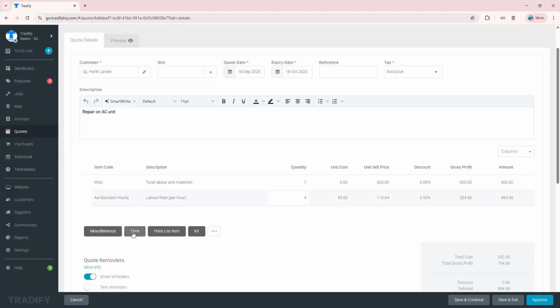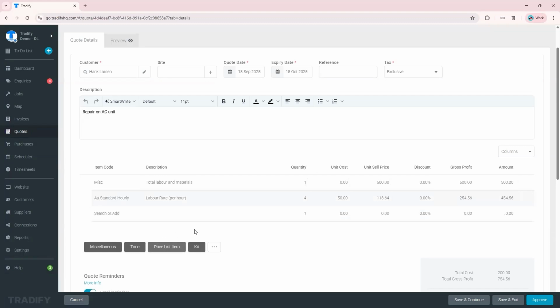So that's for time. If you need to select a different time, so let's say he's making you work on a holiday, it's a different rate. And if it's a weekend, then it's a different rate again. So you can specify the specific rate. Let's keep it a standard one. Then price list item. So this is for the materials or any pre-saved price list items that you have saved in your settings section. So just click on that button, price list item, and search by keyword.